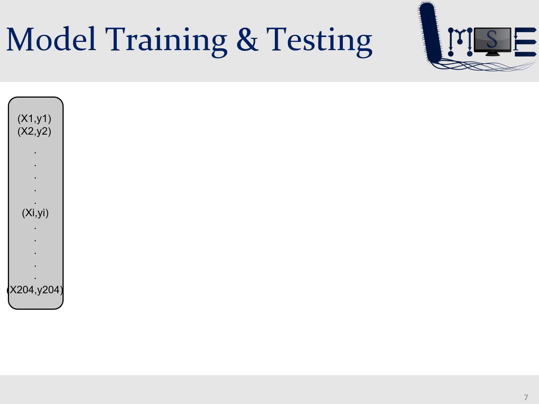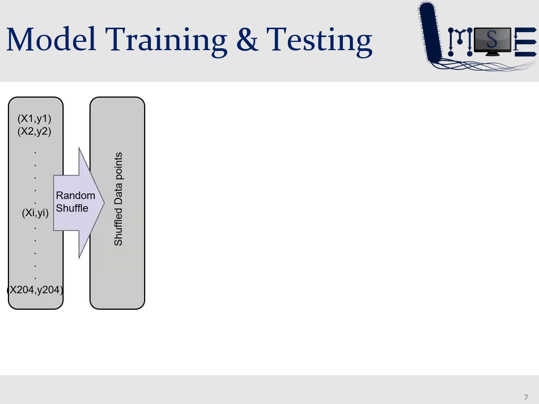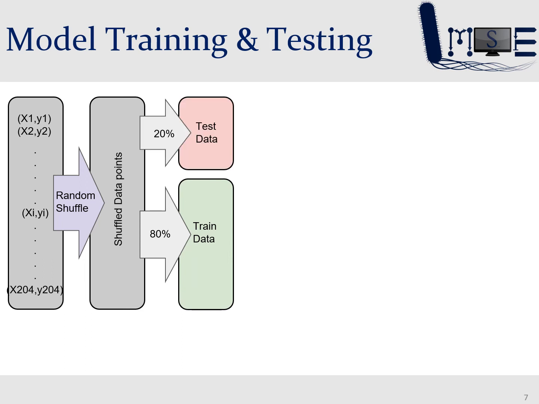In order to measure the performance of our model without having to collect more data, we came up with a way to perform a train test loop using the same dataset. Firstly, we randomly shuffle the dataset. Next, we split the data, 80% into a training set and 20% into a test set.